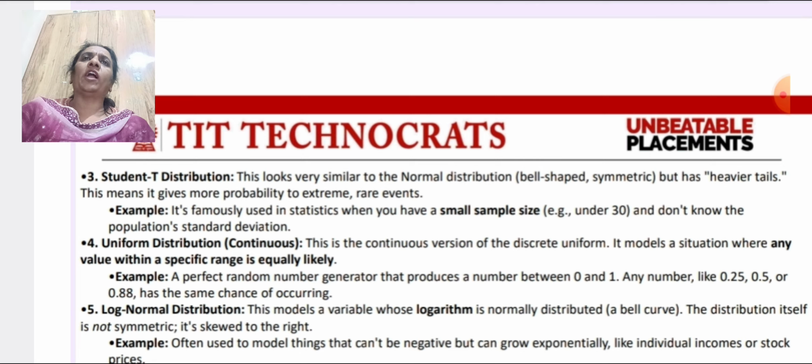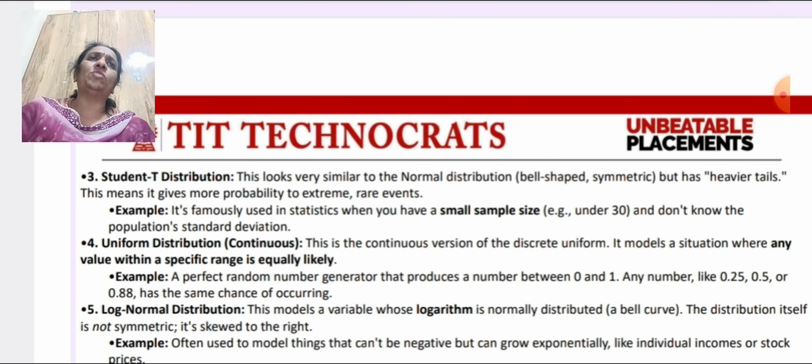Now, the fifth type of distribution is log normal distribution. This models a variable whose logarithm is normally distributed, a bell curve. This distribution itself is not symmetric, it's skewed to the right. For example, it is often used to model things that can't be negative but can grow exponentially, like individual income or stock price.